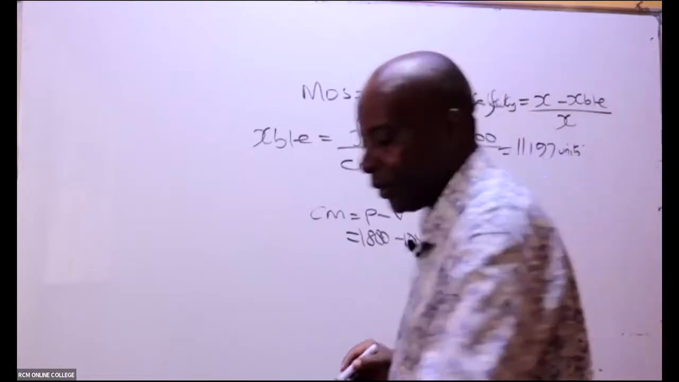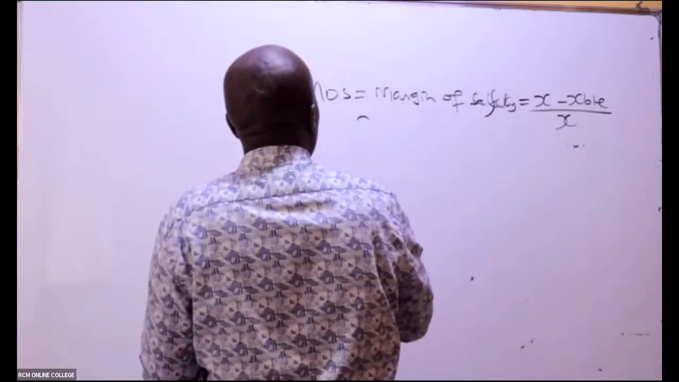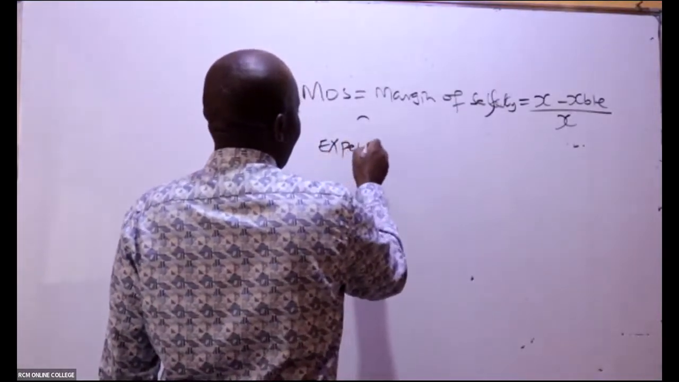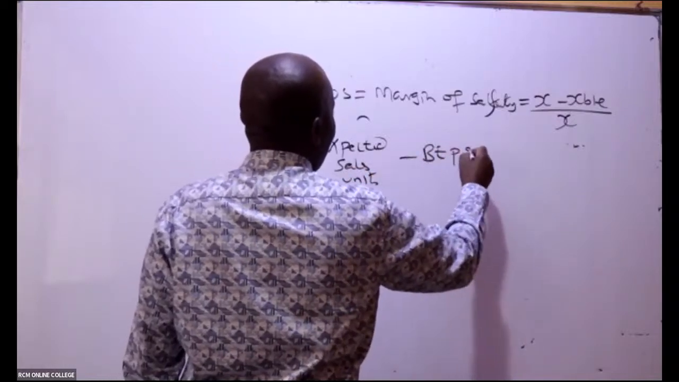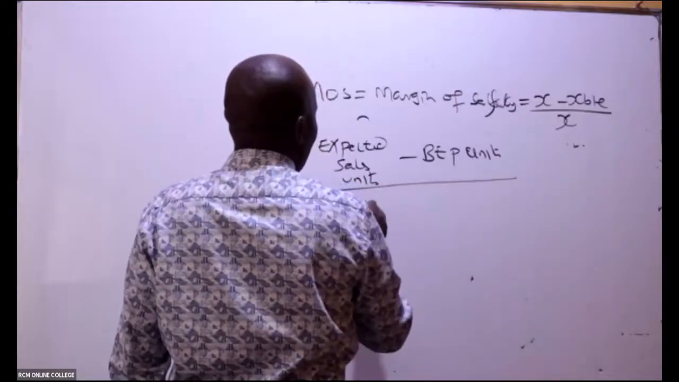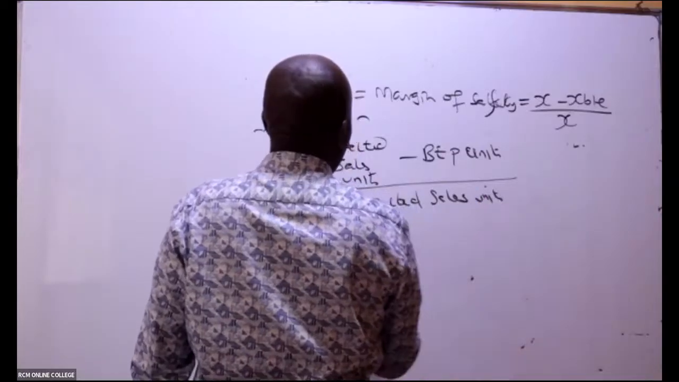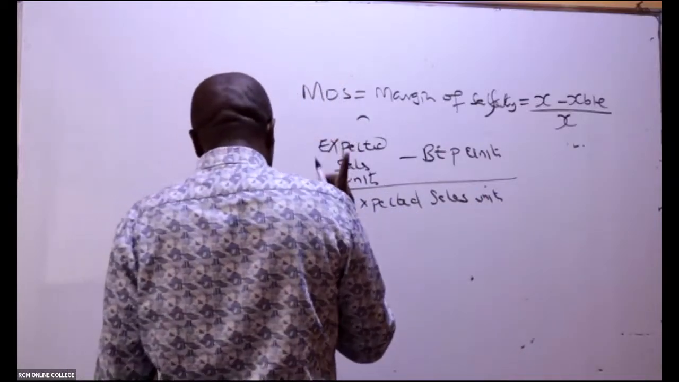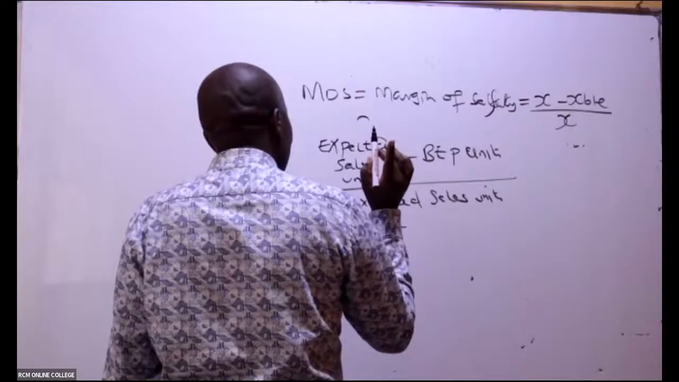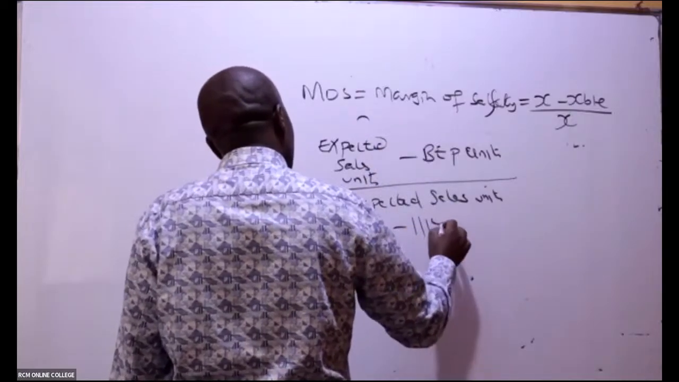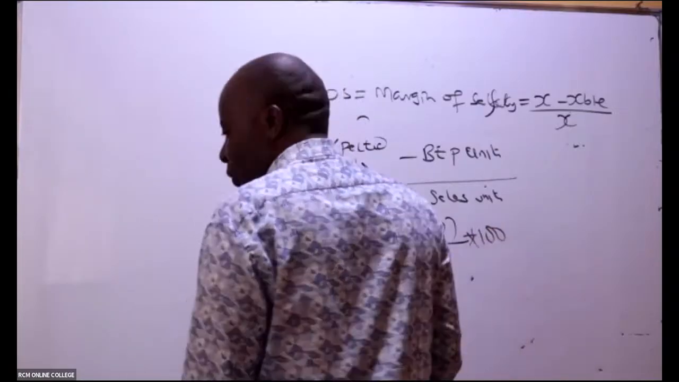Let me write this in full. Anytime they want me to give them margin of safety, ladies and gentlemen, I will take expected sales units minus break-even point units, all over expected sales units. So what is the expected sales units? If we charge a price of 1800, expected sales units was 17,200. Minus XBE, 11,197. All over 17,200. Whatever answer you get, you say times 100.